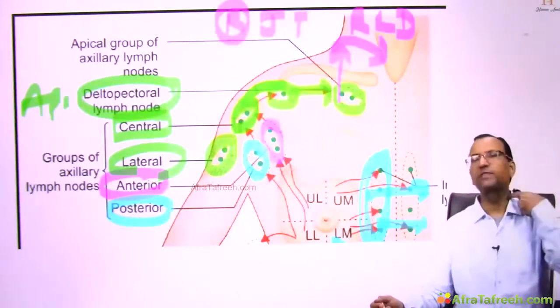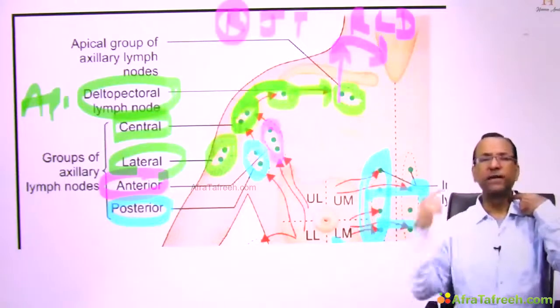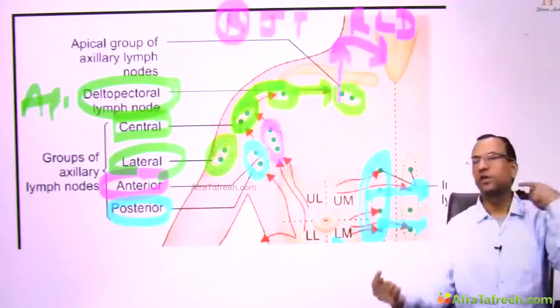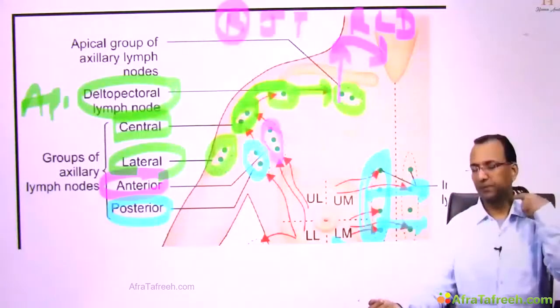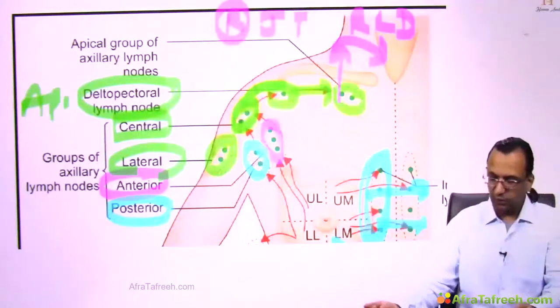And on the left side, you don't have the right lymphatic duct. There you have the thoracic duct. Otherwise, drainage is similar, but here you have the thoracic duct. Let us look at the diagram quickly.